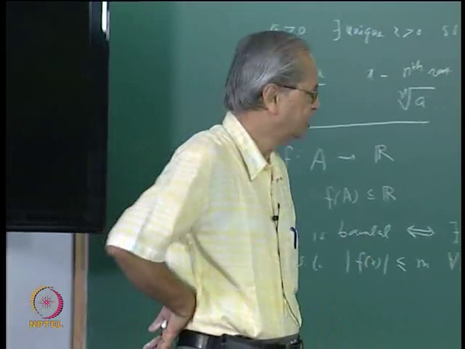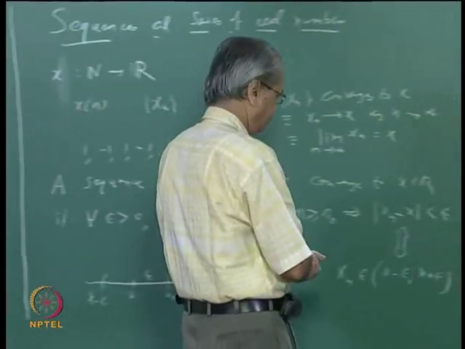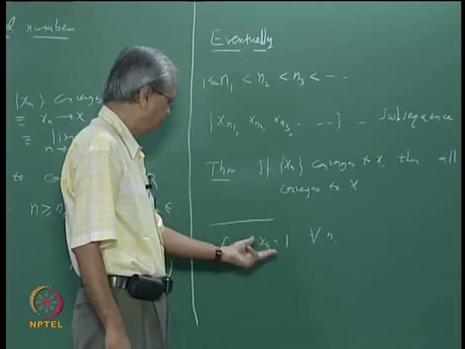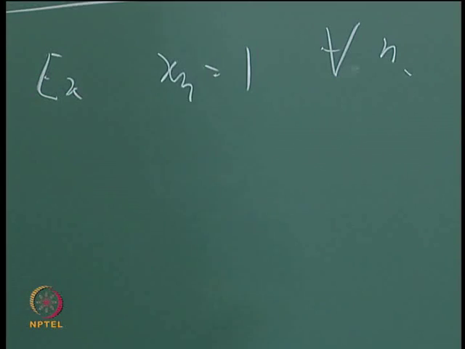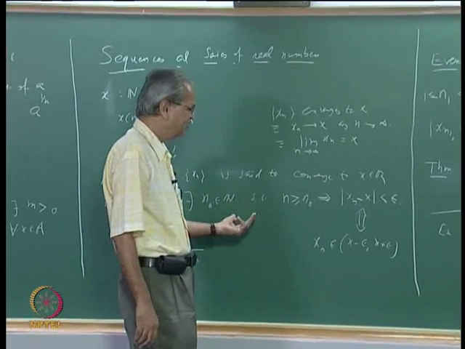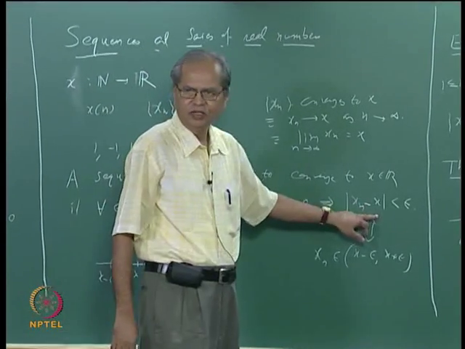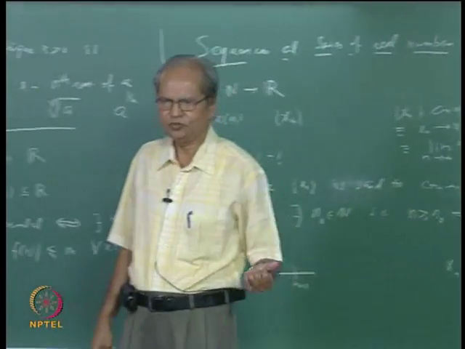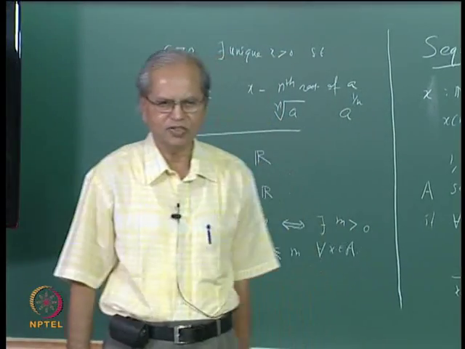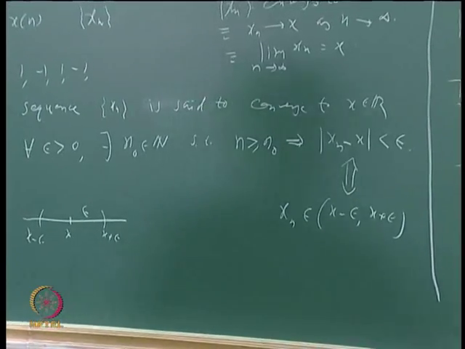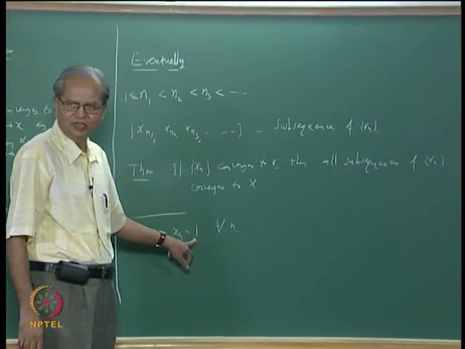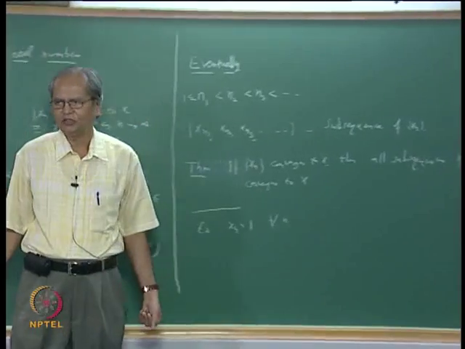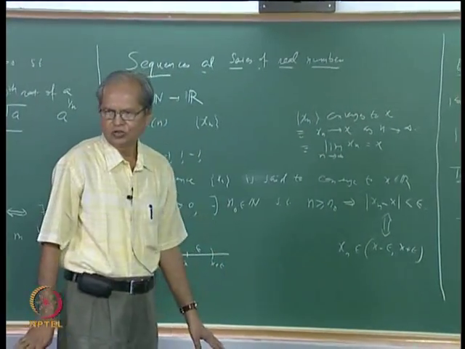Now in this particular case, it is clear that the limit has to be 1. Each element xn is 1, so if I apply this definition, given any epsilon, you take x equal to 1 and mod xn minus x is 0 for all n. So this is trivial. This is a constant sequence, and even if you take some other constant here, that is not going to change. So every constant sequence converges, right?